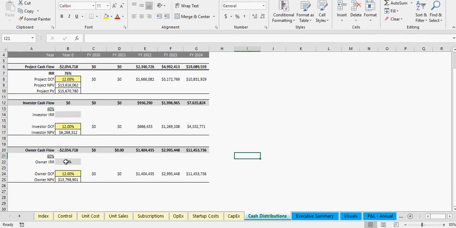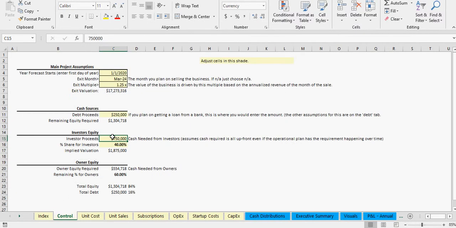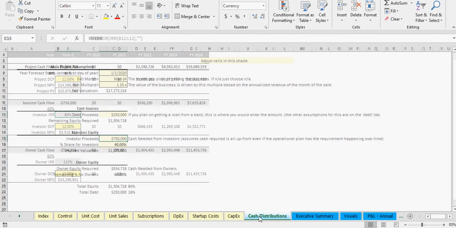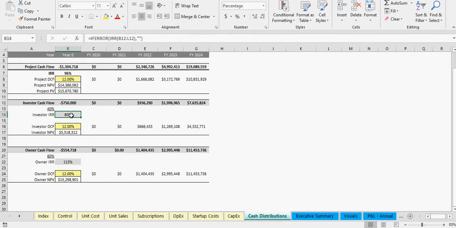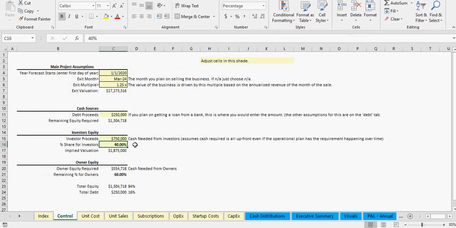You see here the reason why the internal rates of return are different. Oh, what happened there? I had to undo the contribution as well, so I put that back just now. So the investors are at 80%, the owners at 113%, and that's because we haven't split this pari passu, meaning the amount of cash you put in is the percentage you get out of it. We've just said we're going to sell you basically 40% of the company for 750,000.